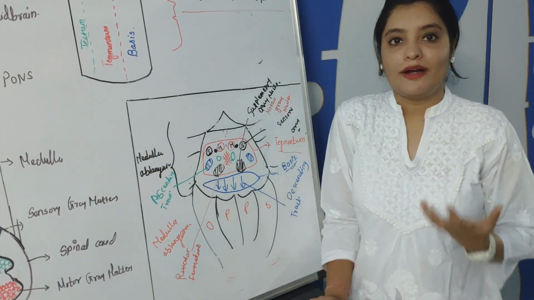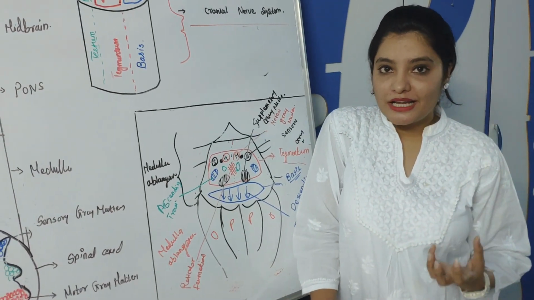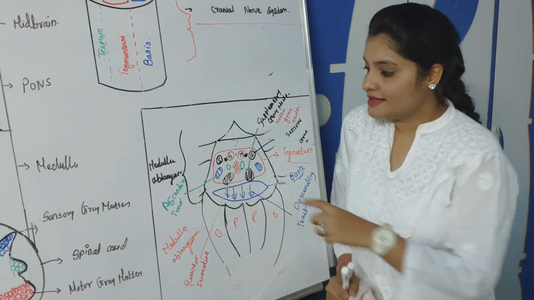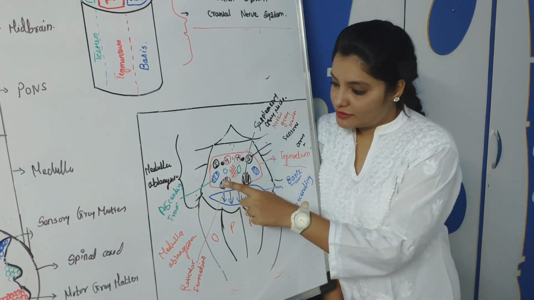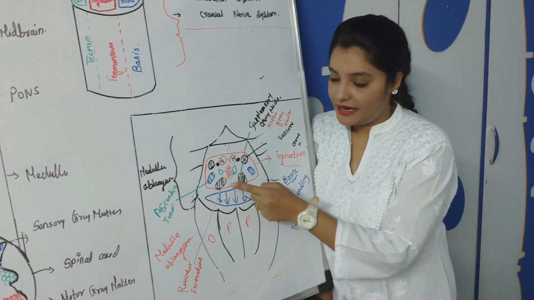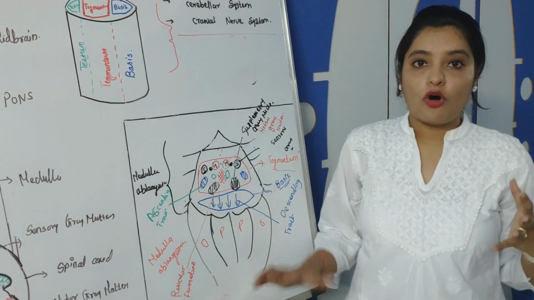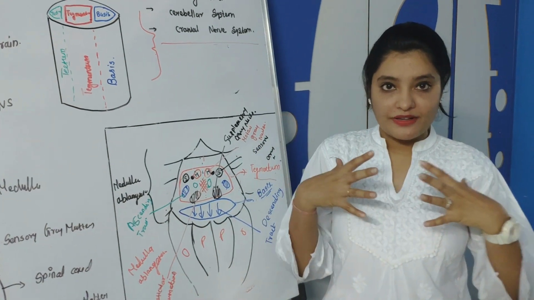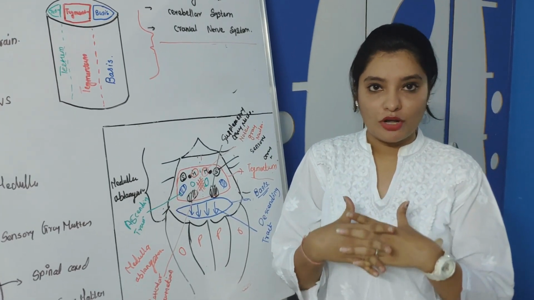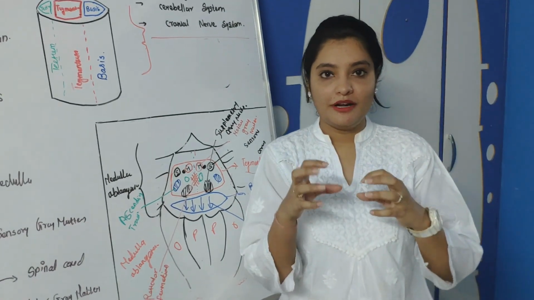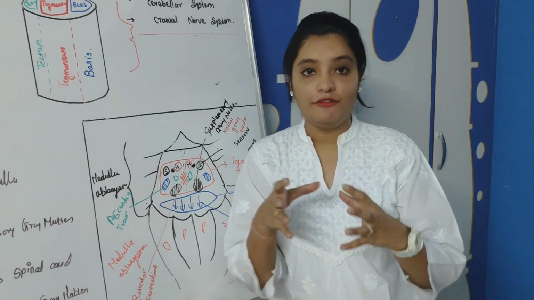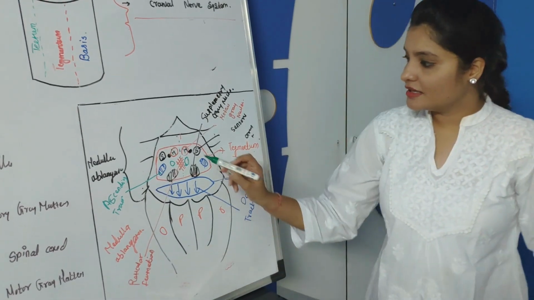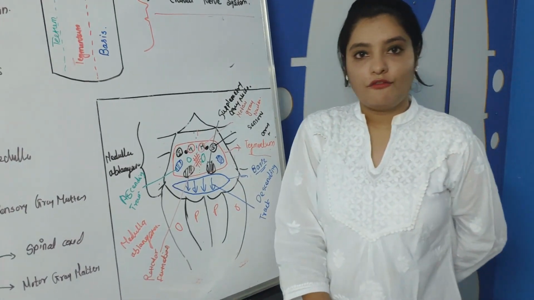Nature has also provided us a supplementary gray matter area called supplementary nuclei. When all the tracts cross with each other at the level of medulla oblongata, few of the gray matter will merge with the white matter and form the network, and that network is called the reticular formation.